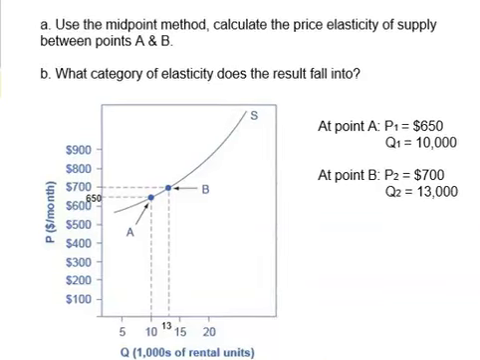Let's calculate how sensitive the sellers are with respect to the change in price here between points A and B using the midpoint method. Thanks to the midpoint method, it doesn't matter whether we are changing from point A to point B or from point B to point A. We should get the same answer for price elasticity of supply. If you want to try it by yourself, please pause the video now. Otherwise, keep watching.